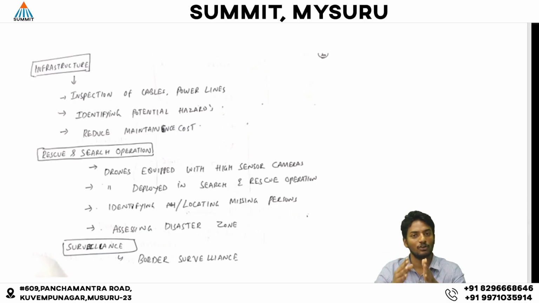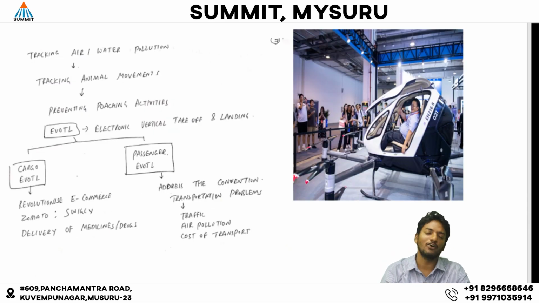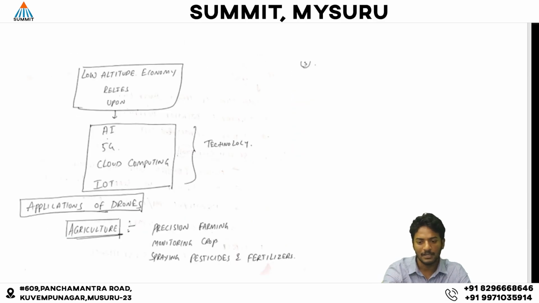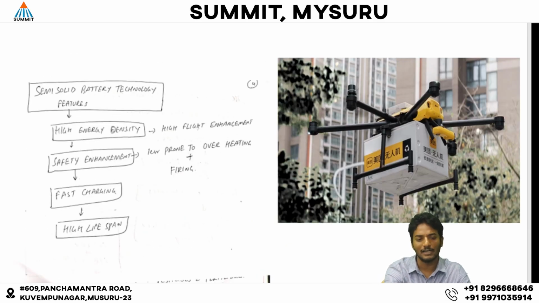Now we will discuss electronic vertical takeoff and landing, and how they are used to generate economic activities. Electronic vertical takeoff and landing has two components. One is cargo electronic vertical takeoff and landing, and the next is passenger electronic vertical takeoff and landing. This is the picture of a cargo electronic vertical takeoff and landing.